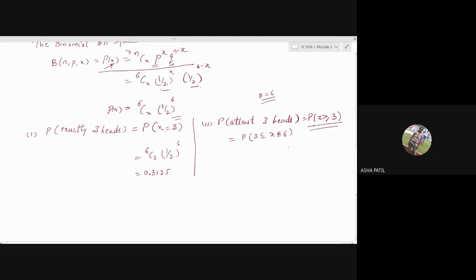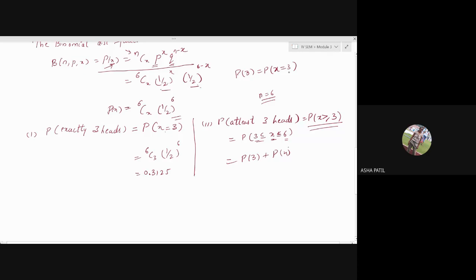Now, how to calculate this probability that X is greater than or equal to 3? X is greater than or equal to 3 means X takes the value from 3 up to 6. Which all values you have to add? P of 3, P of 4, P of 5 and P of 6. P of 3 implies it is probability that X is equal to 3.